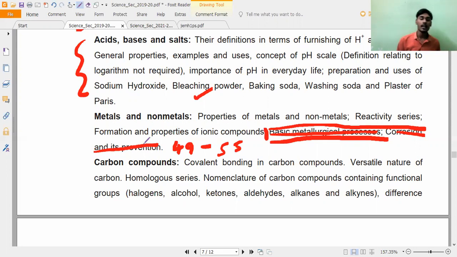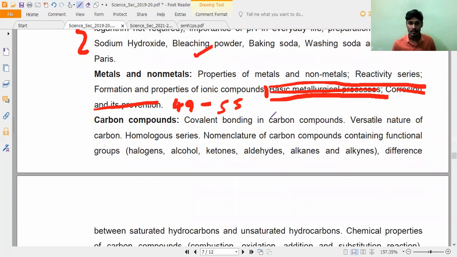Till then we have ionic compounds only. If you open page number 49, do you have the heading occurrence of metals? Now respond yes or no at least. Occurrence of metals, 49. Have you seen the heading? Yes, sir. Above it we have a total of 2 questions on page number 49. After that, everything is deleted. Mark it. In the exercise, the questions related to this concept you can avoid. Later we will discuss that if you want. So that is what it is. Please make it fast. What is deleted from 49 to 55? The deleted portion.